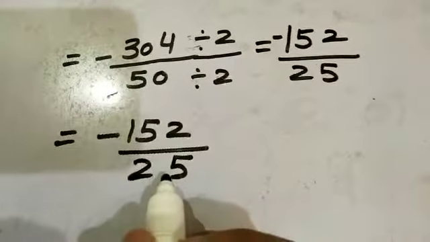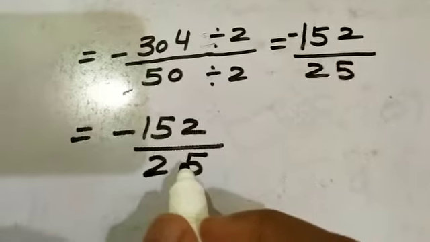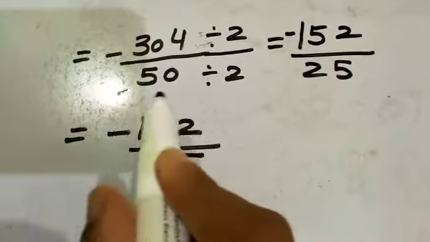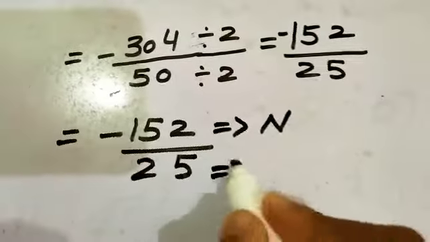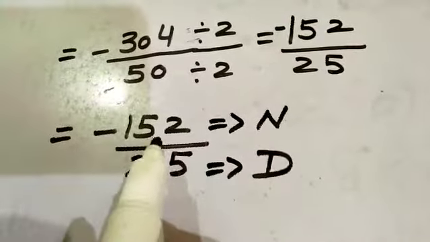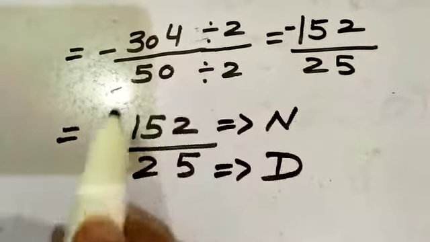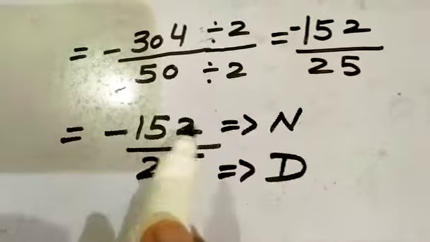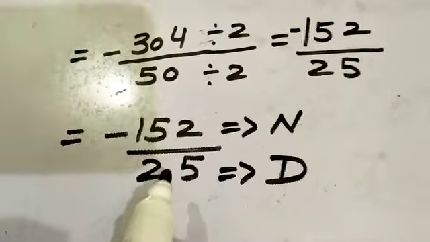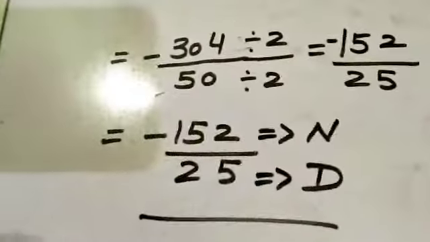Now we can check: is the mixed form possible? Yes, the mixed form is possible, because this is the numerator and this is the denominator, and the numerator is bigger than the denominator. You can divide and make the mixed form. Now the next question is